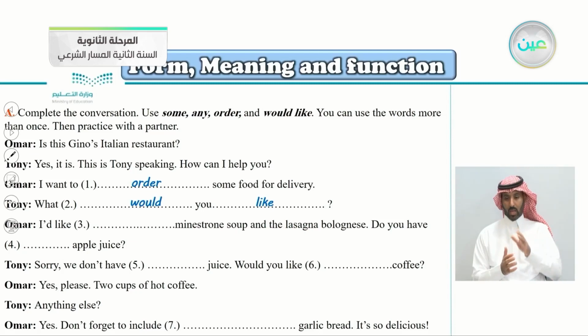So what do we say here? Very good. I'd like some, because this is an affirmative sentence here. I'd like some minestrone soup and the lasagna bolognese. Do you have apple juice? This is a question. So do we put some here? Of course not. We use any, because any comes with questions and negative forms. Sorry, we don't have juice. We don't. This is negative. So very good. Of course, it's any again.